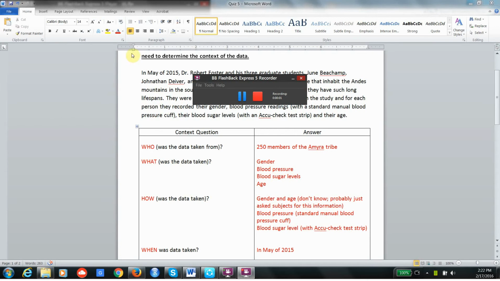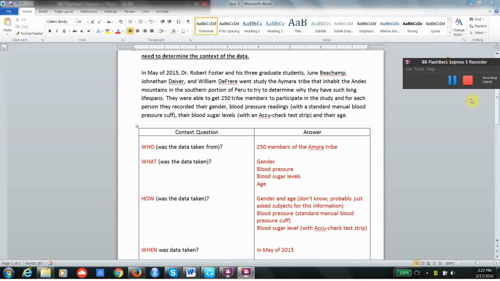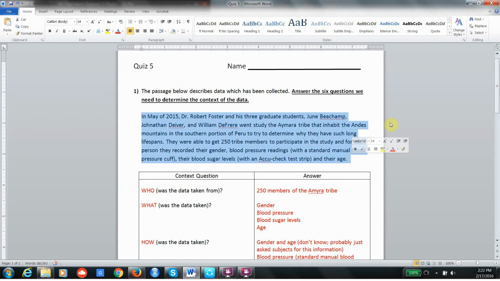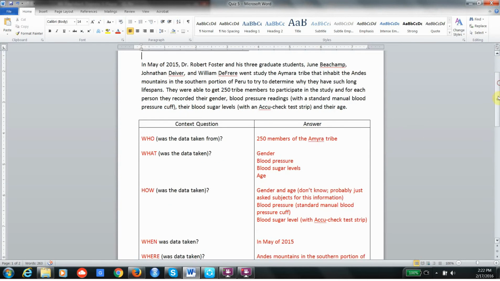So here are the solutions for the last quiz we have, Quiz 5. And here we're dealing with context in the first problem. So there's this passage that is describing a data set that was collected. And now we want to state the 6 context questions and answer them. And you can do them in any particular order.